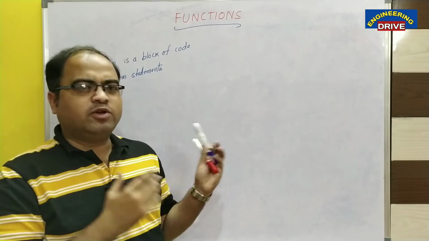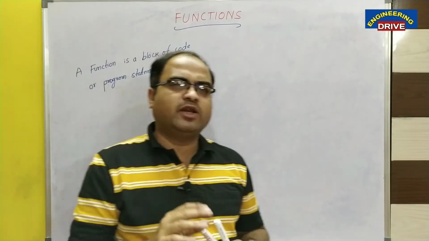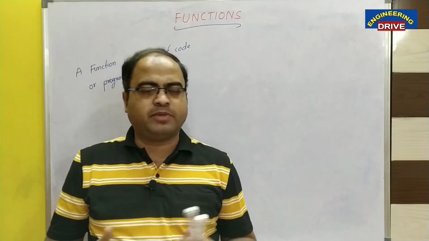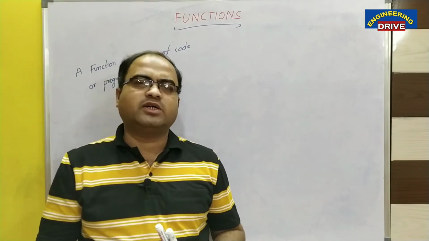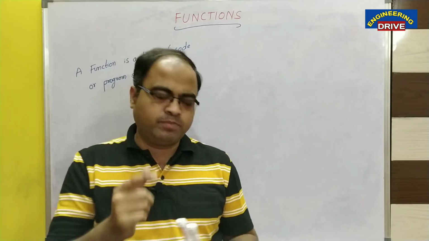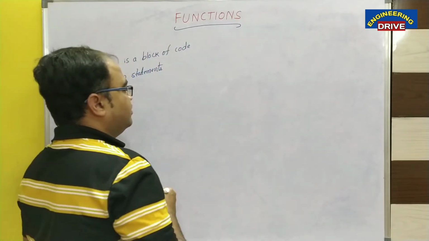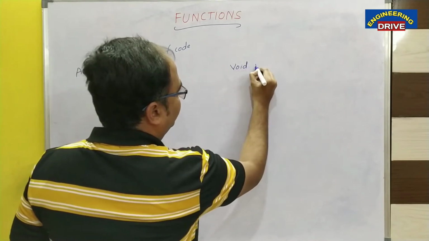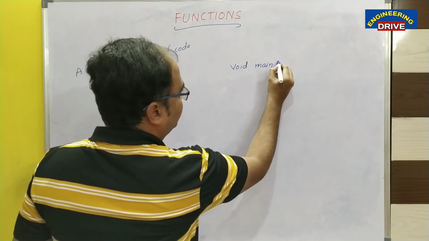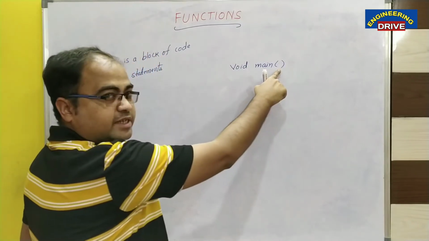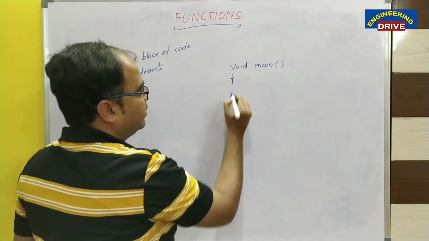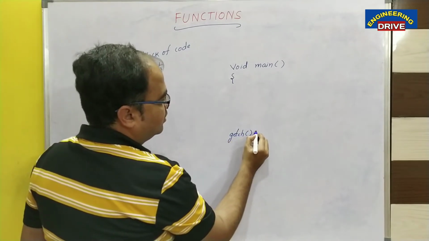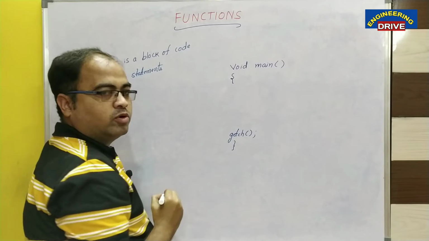Now, sir, can you give some examples of how we can use functions in our C program? Are we already using functions? Yes, we use a number of functions to complete one C program. For example, the general structure of a C program starts with one default function, the main function, with an opening brace, and our C program ends with the getch function.